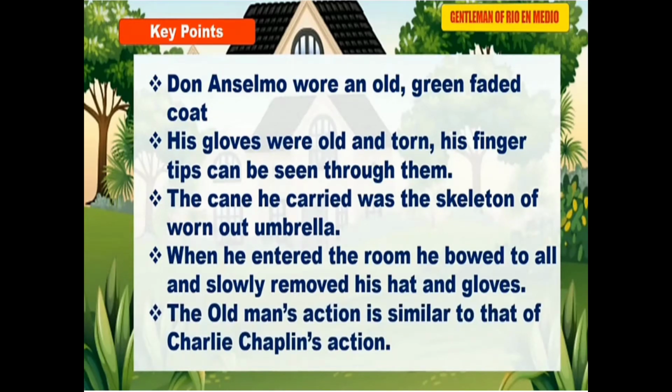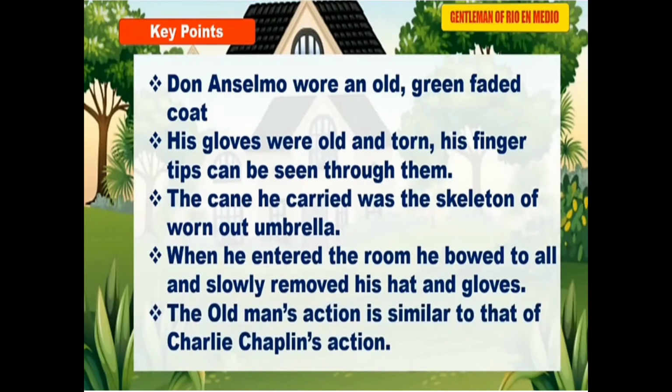Children, here we will come to know about the appearance of Don Anselmo. He was wearing an old green faded coat and also gloves which were old and torn. From those torn gloves, his fingertips could be seen. He was also carrying a cane in his hand. That cane was nothing but the skeleton of a worn out umbrella.